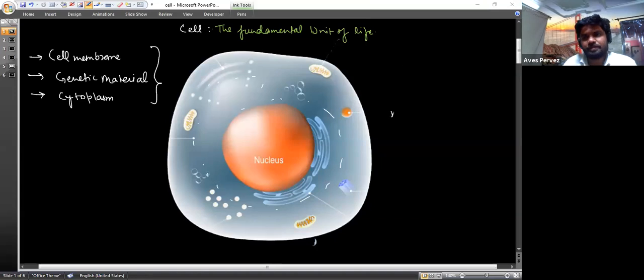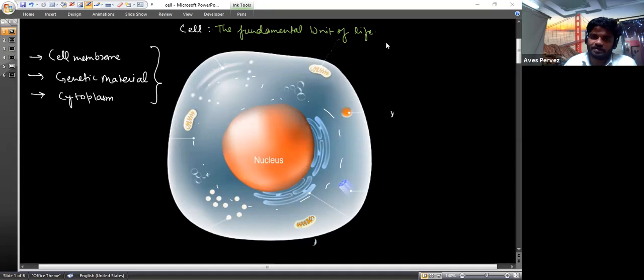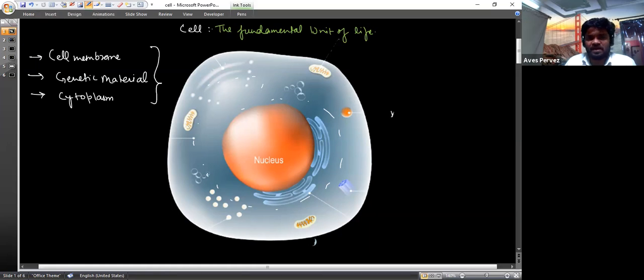The cells do all the function of our body organs. If I'm saying something is living, what is the essential condition for a living cell to be? Means, if I'm just saying that an object is living, what does it mean? Do you think that it grows? Growth is an essential criteria to say whether something is alive or not.